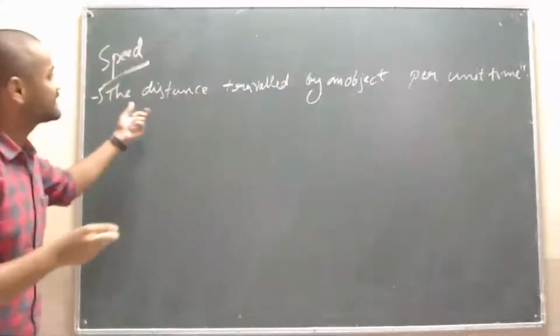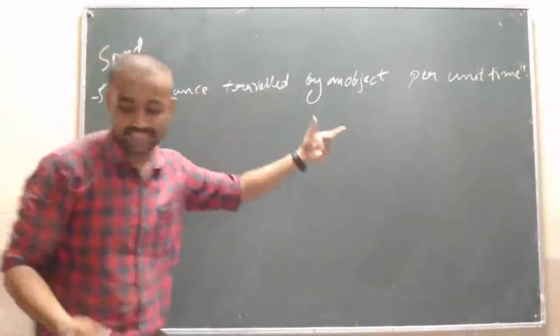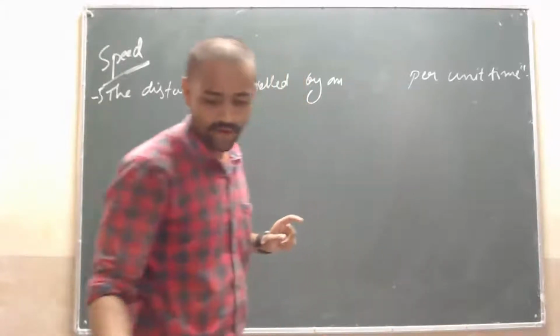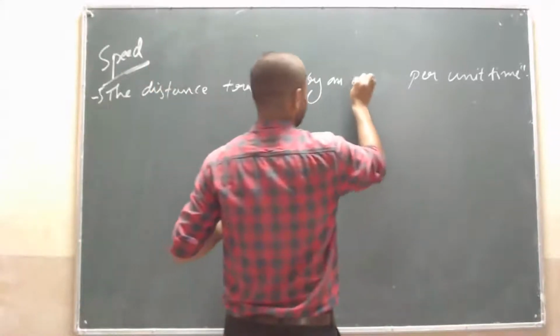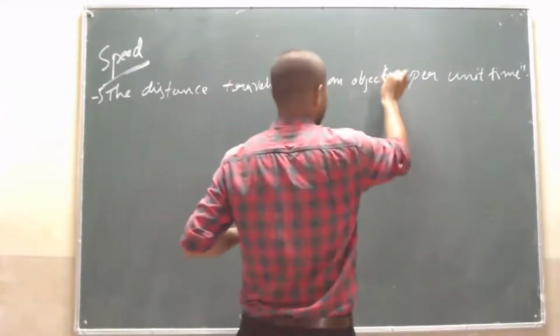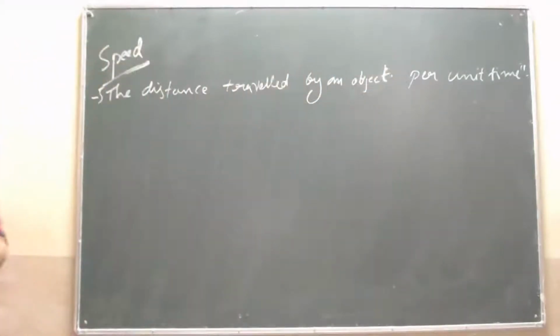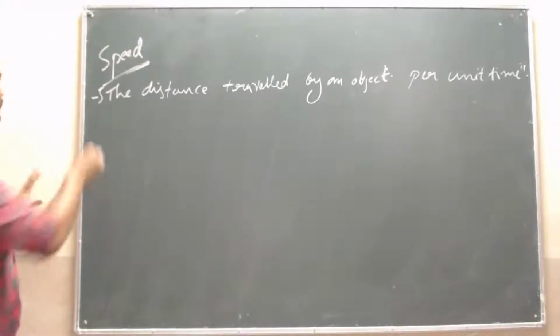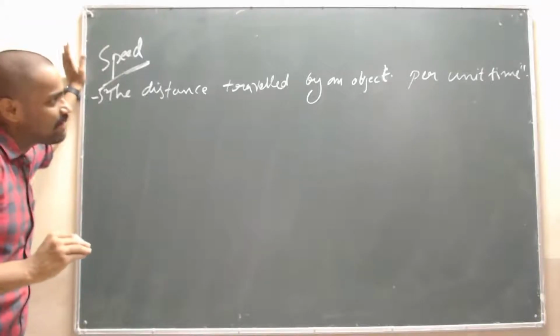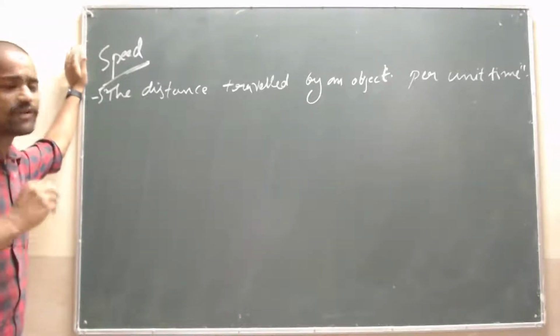Okay, what is that? The distance traveled by an object per unit time. Simple words. Object or a body, whatever it may be. What is the definition of speed? The distance traveled by an object per unit time.